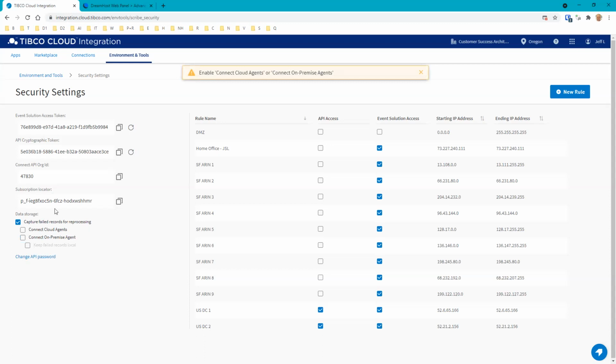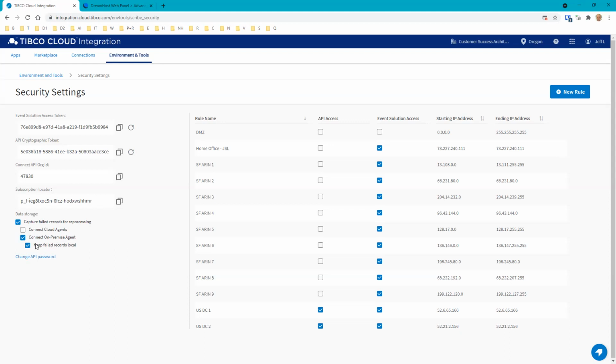All right. So if you do want to capture failed records processing, you have to select to store it on either the cloud agent or the on-premise agent. And if you do keep failed records local, then what it does is it doesn't store it in the iPaaS.